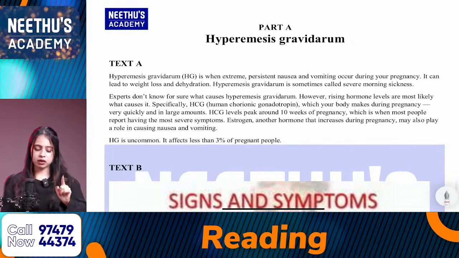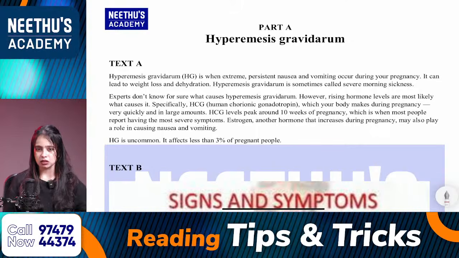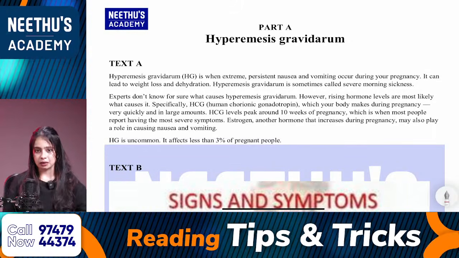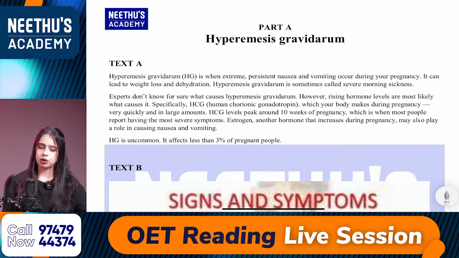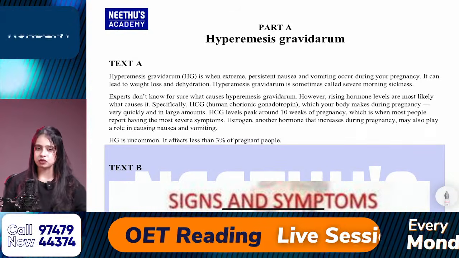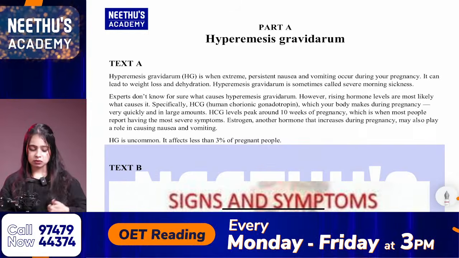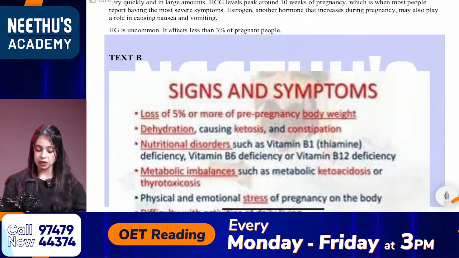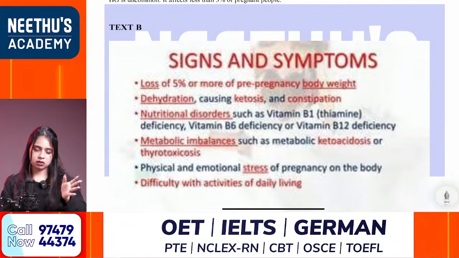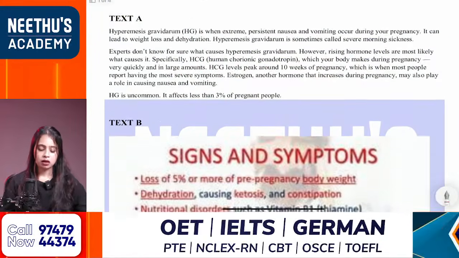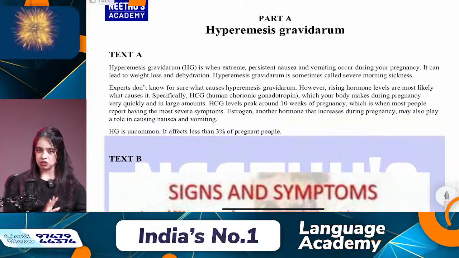Okay, and one of the texts will be a pictorial of something. Sometimes it may be a table, or a flow chart, or a diagram. So whatever it is, one of the texts will be a pictorial. And in this particular material, in text B, there is a table. Yeah, we have a diagram, I mean a pictorial here. So likewise, one of the texts will be a pictorial.